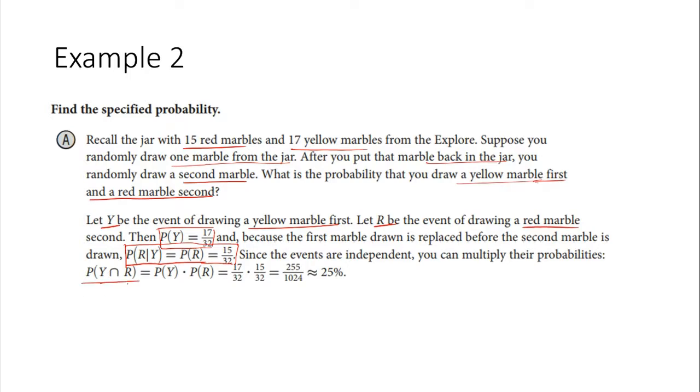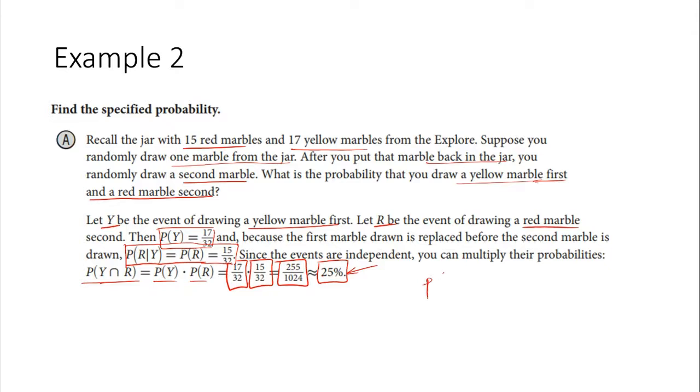So the probability of Y intersecting R equals the probability of Y times the probability of R. That's 17 out of 32 times 15 out of 32, numerators times numerators, denominators times denominators, and that's approximately 25%.